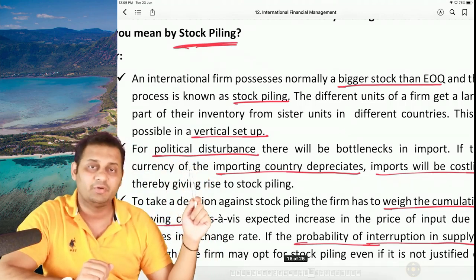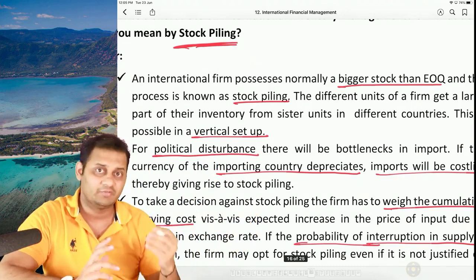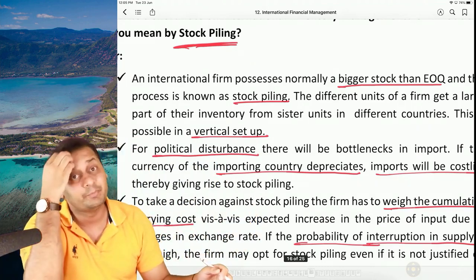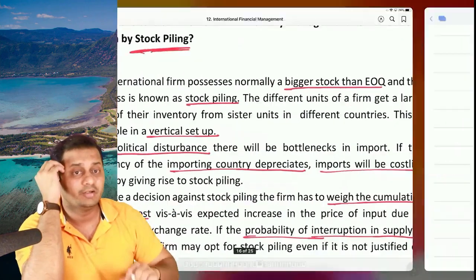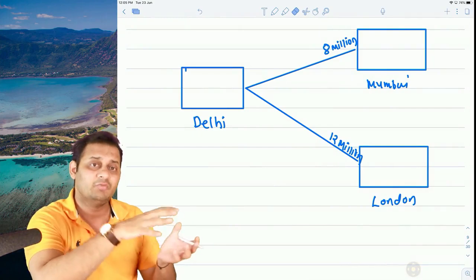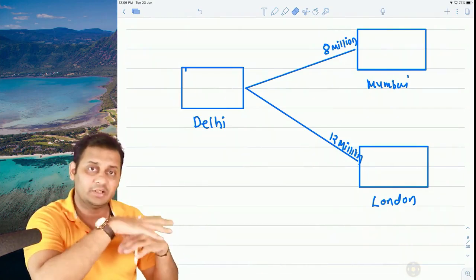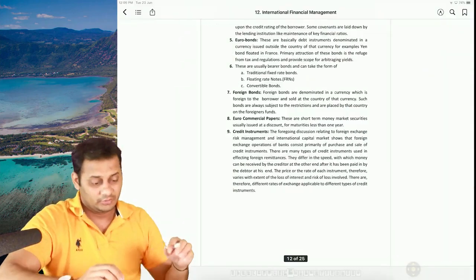The first thing is political disturbance. One more is that the importing country's currency depreciates. If the importing country's currency depreciates, they will have to pay more for importing. That's why they will pile up the stock. They will keep the higher stock in the beginning itself.